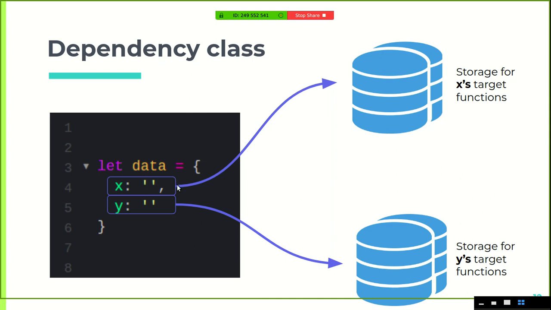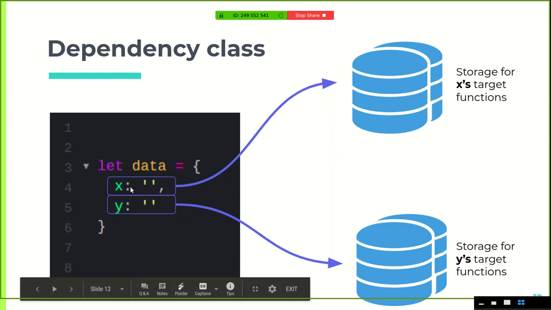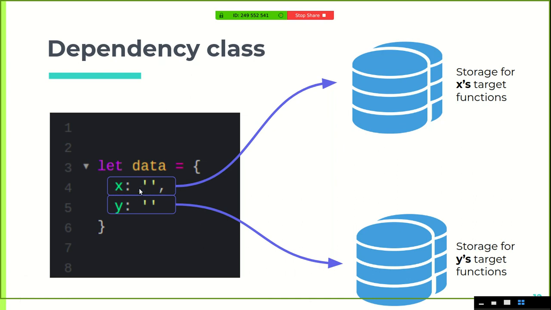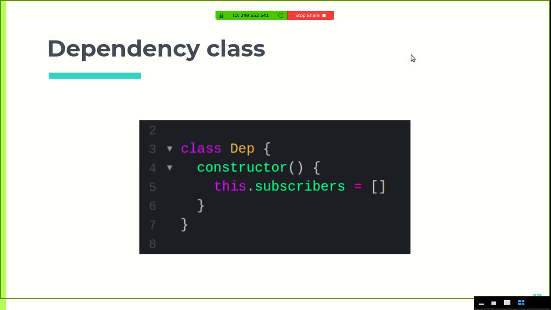We need some storage space for each and every data property, right? For example, if there's a change in X, we need some storage so that we can go and run all the target functions that were stored for X. So what can we do for that?